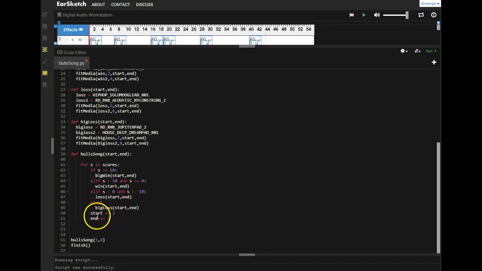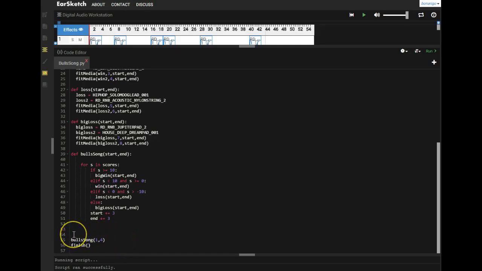Now, I have used the parameters start and end. So each one of these functions is going to play from start to end. But at the end of the for loop, I'm going to add 3 on to start and add 3 on to end. So, all the way down here at the bottom, line 55, I call the Bulls song function.